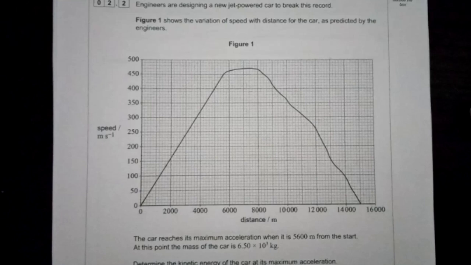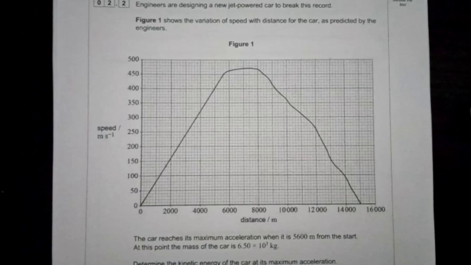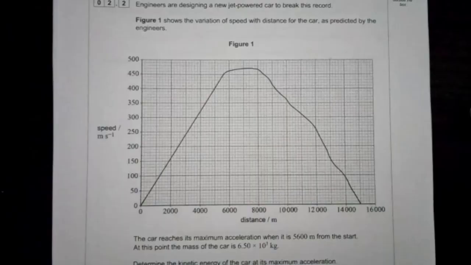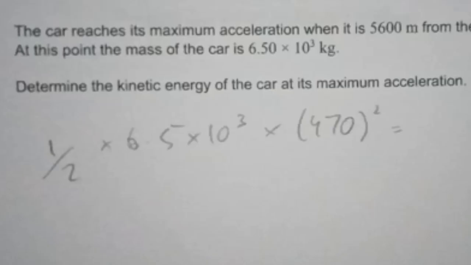It's a graph question. It's okay. We don't need to read any of that anyway. Determine the kinetic energy of the car at its maximum acceleration. Kinetic energy? That's chemistry. That's half mv squared. So half of the mass times by, where's v? Oh, we probably read it from the graph, don't we? 470. Half times 6.5 times 10 to the 3 times by 470 squared. You know what? 717 million? That looks right to me. That's the wrongest answer I've ever put in my life.